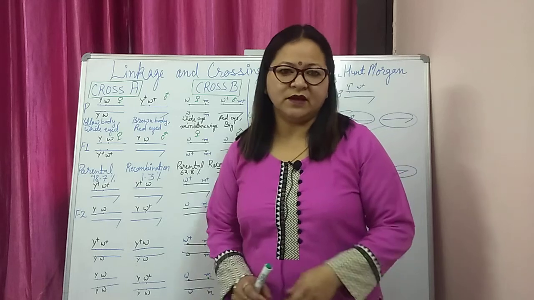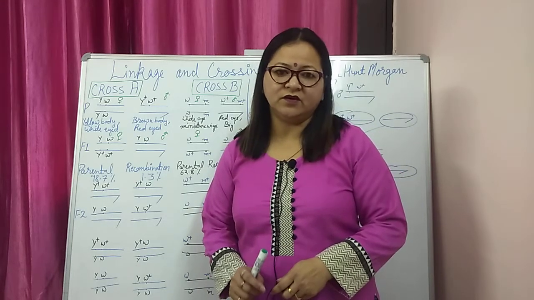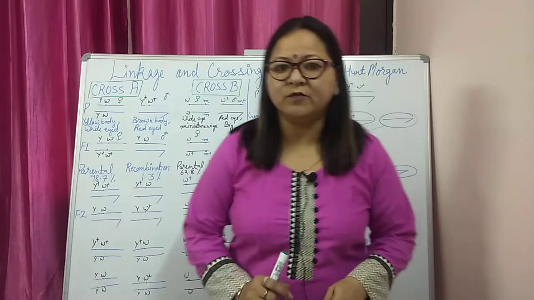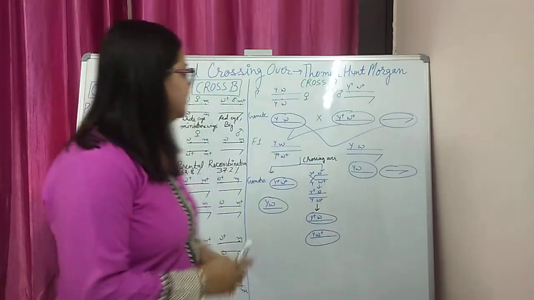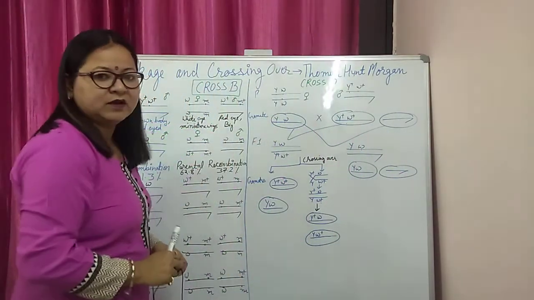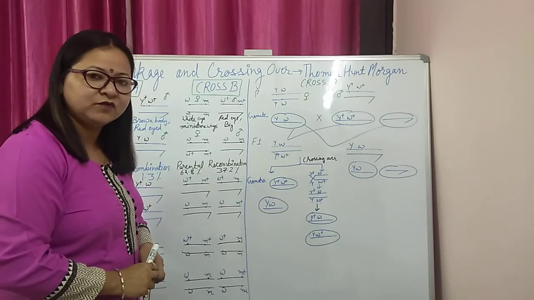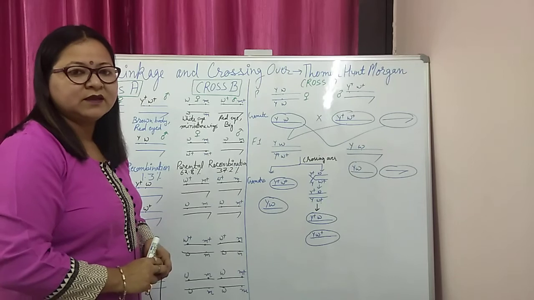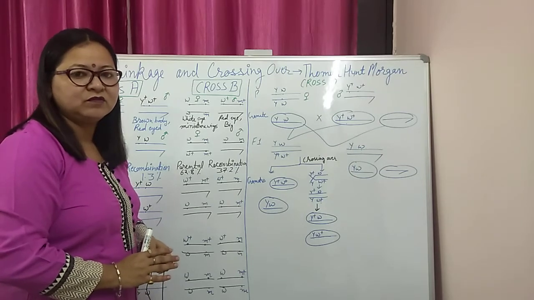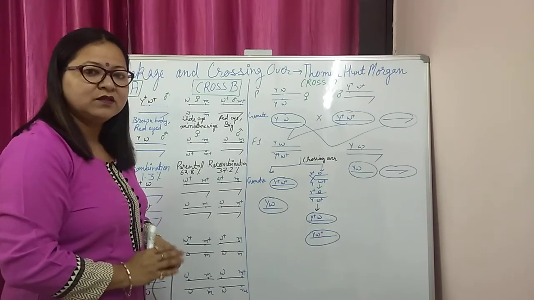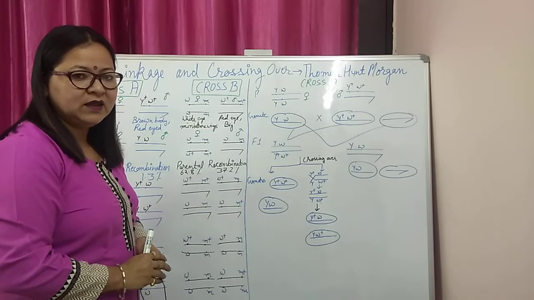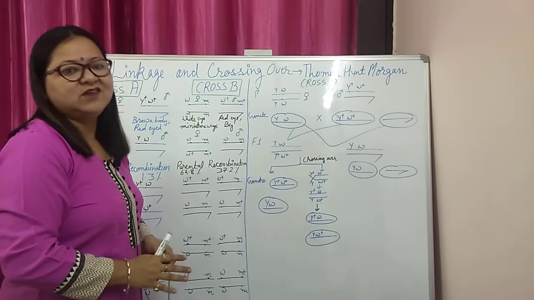Today I will explain the concept of linkage and crossing over. This concept was explained by the scientist Thomas Hunt Morgan when he studied the inheritance of characters in the fruit fly Drosophila. He selected two genes which were linked to the sex chromosome, and then he found a deviation from